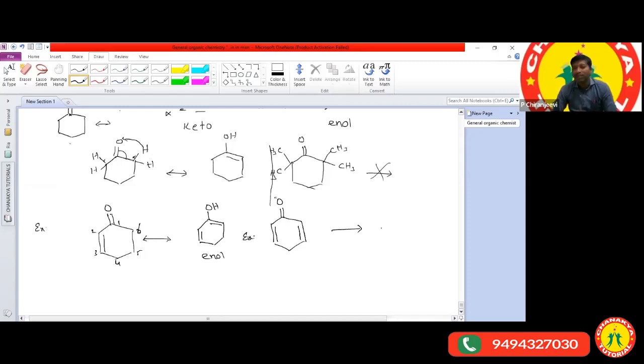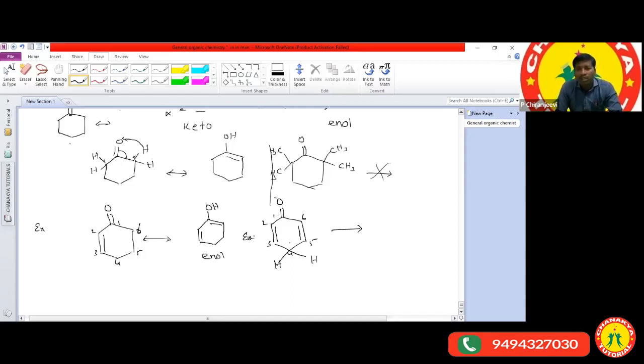Sir, how is it involved in tautomerism? Which hydrogen is involved in the tautomerism? Here, first carbon, second carbon, third carbon, fourth carbon, fifth carbon, sixth carbon. At the fourth carbon atom, if you observe, there are two hydrogen atoms. At all the remaining places we have only one hydrogen atom. Here, between the first carbon and fourth carbon, the hydrogen migrates from the fourth carbon to the first carbon because we have a conjugation.